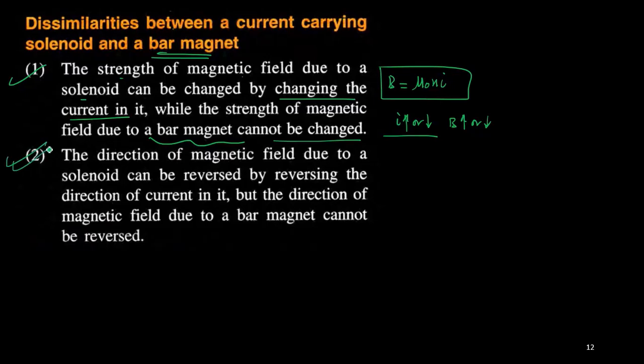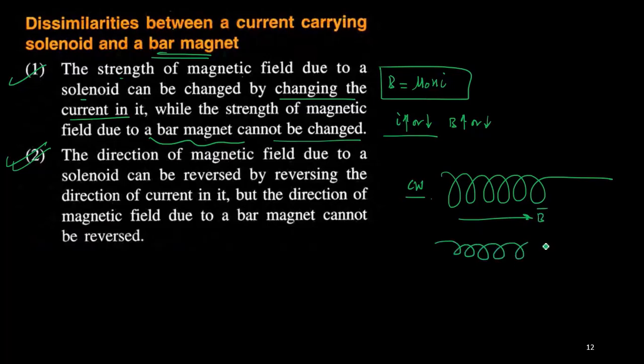Again, the direction can also be reversed. Say for this solenoid, the current is seen flowing in the clockwise direction, so the magnetic field will be in this direction. If I replace it by saying the current is flowing in the anti-clockwise direction, without changing the magnitude of the current I, then the magnetic field will be reversed. So without changing the magnitude of current, I can change the polarity.